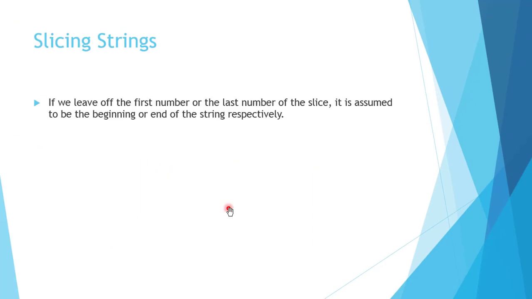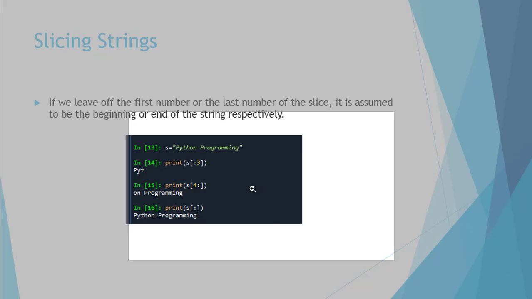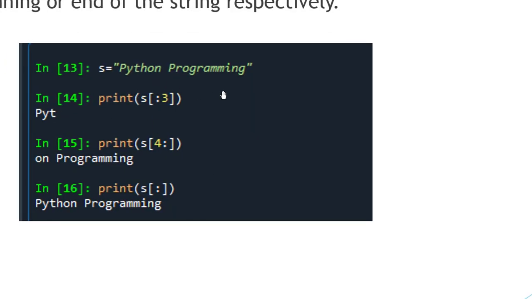Next, if we leave off the first number, that is the starting number, or the last number, that is the ending number of the slice, it is assumed to be the beginning or the end of the string respectively. So consider this example. This example contains Python programming. If we leave the starting number, it will consider the start of the string. So starting number to 3, up to 3 but not including 3. So 3 minus 1, that is 2. So starting to 2: 0, 1 and 2.